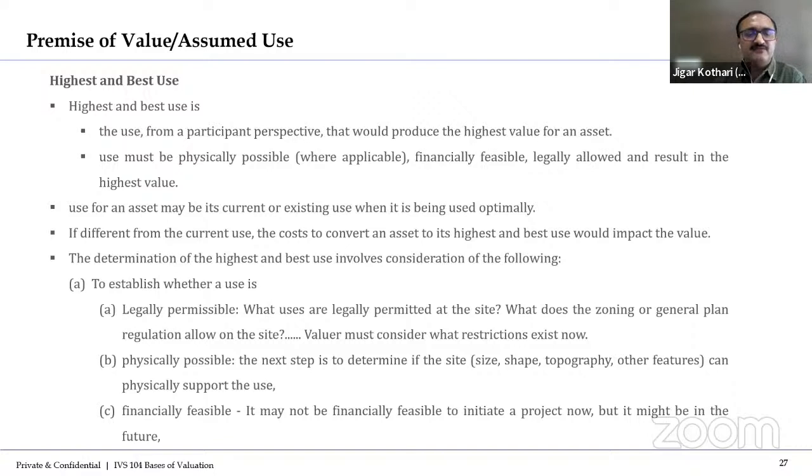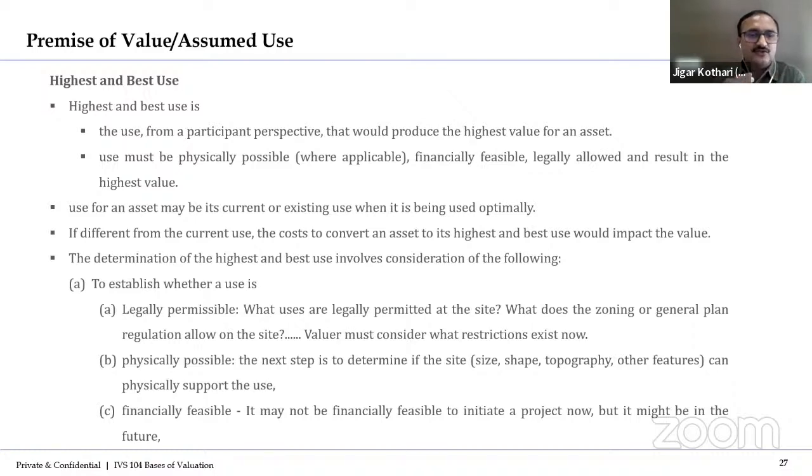The use must be physically possible. हाँ, market perspective से आपने सोच लिया, but it should be physically possible. If the highest and best use is something different than the current existing use, then you should think about its applicability. Means it should be physically possible, financially feasible, and legally permissible or allowed. So you should think from that perspective as well.